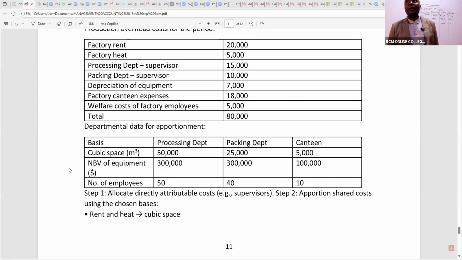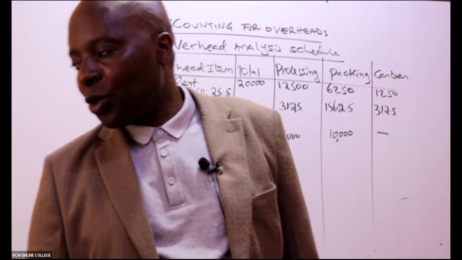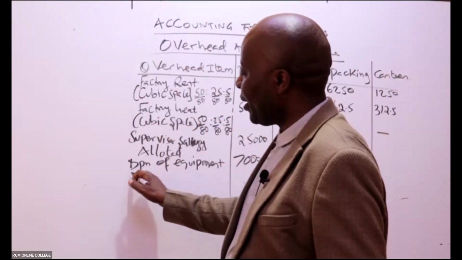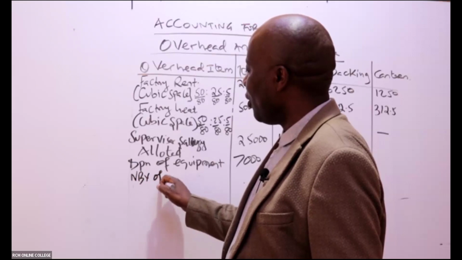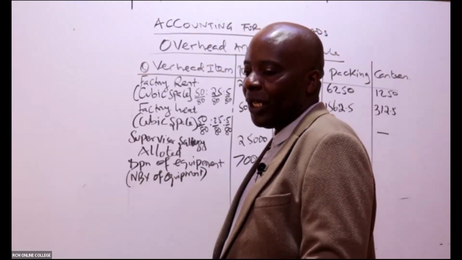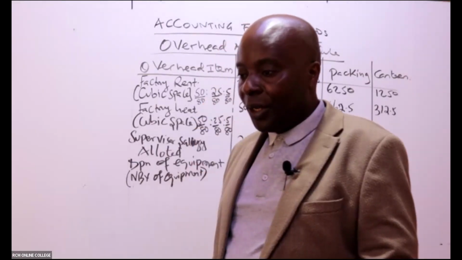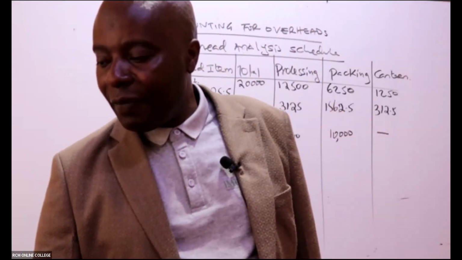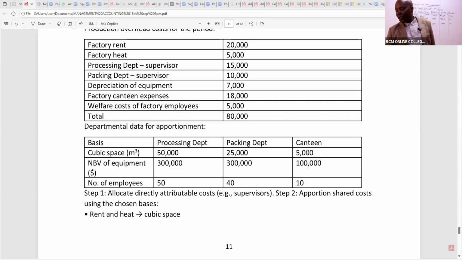Ladies and gentlemen, remember, the higher the net book value of an asset is, the higher the depreciation. So in this case, I'm going to use this basis called the net book value of equipment. Even the name itself will simply tell you that. Have they given me the numbers that I can now be using? Yes, they've told me it is 300,000, 300,000, 100,000. I can chop all the zeros, and then I'll be left with 331.